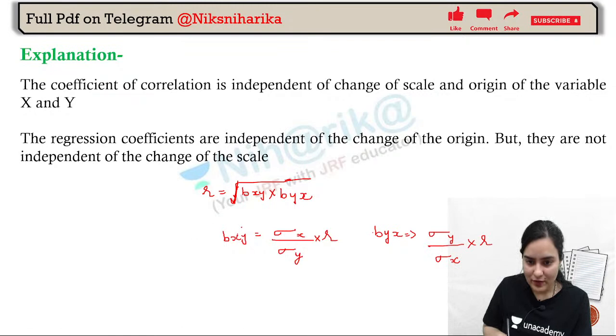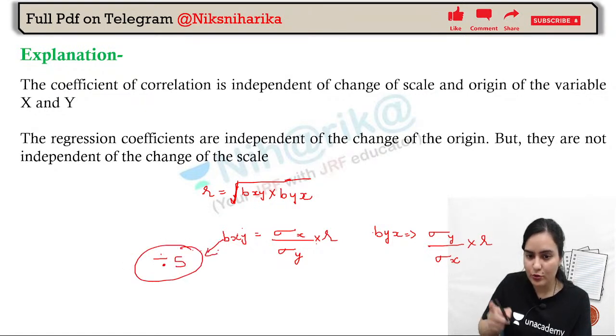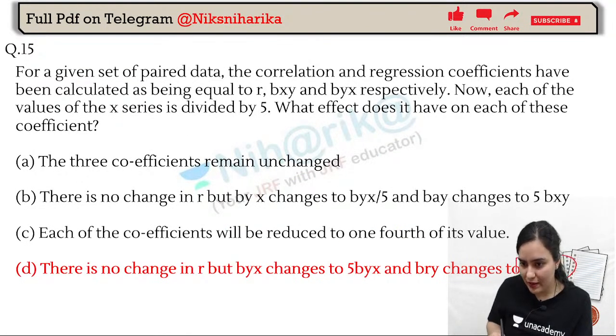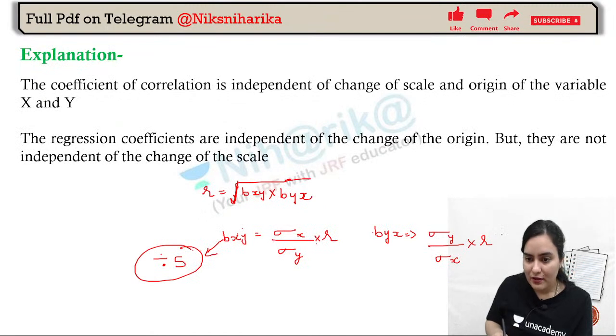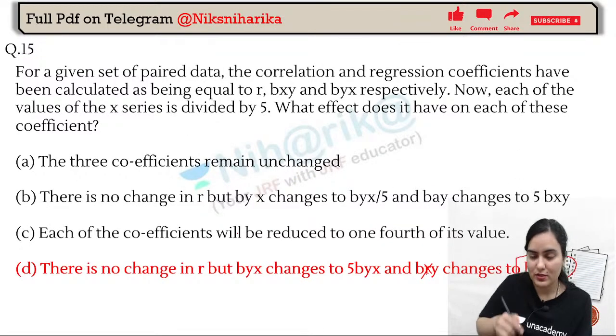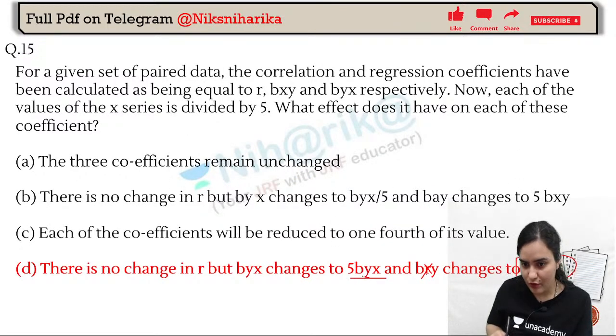Okay, now when we talk about this bxy, this is given simply bxy like this. If we divide every observation by 5, that means this bxy should also be divided by 5. And now byx, which is actually the inverse of bxy, so here we will take this equal to 5byx.